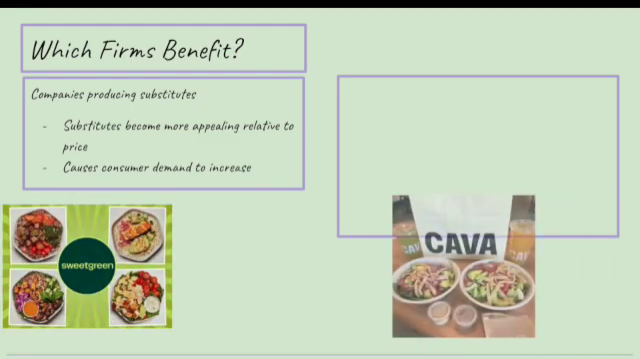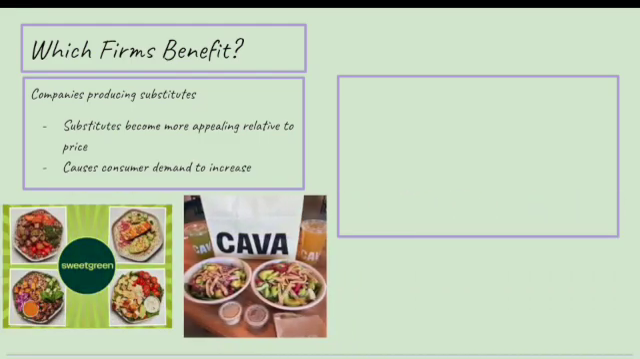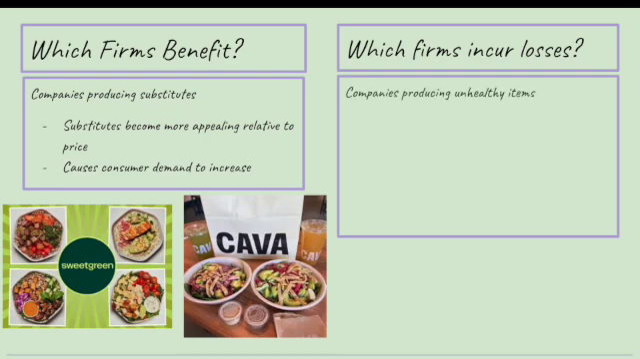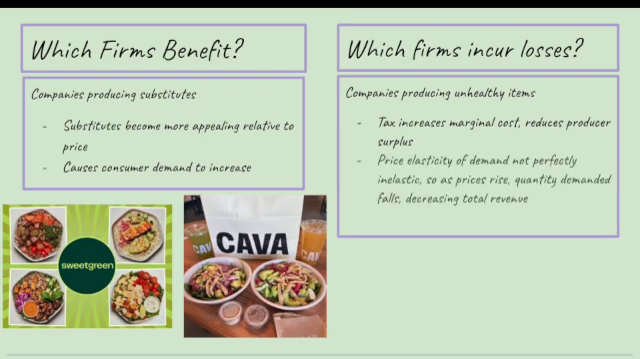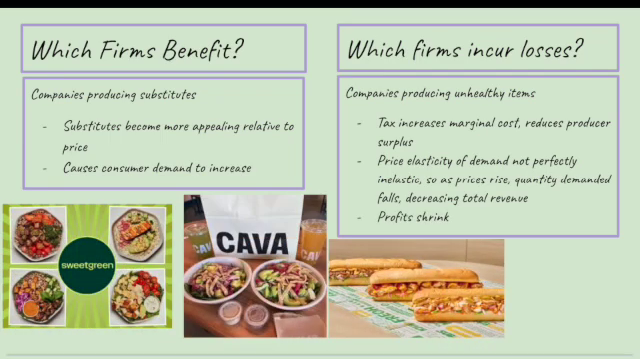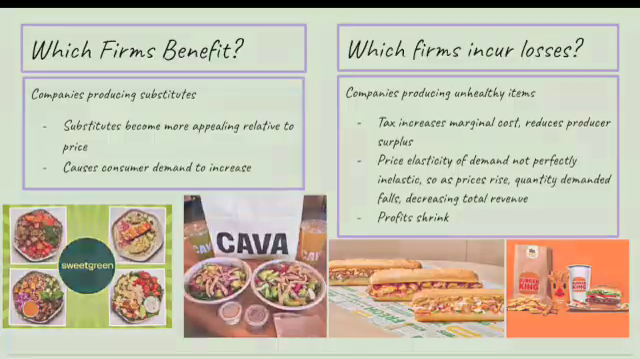Firms producing healthy substitutes benefit as consumers shift towards their products. So brands like Sweetgreen or Kava may even become cheaper than taxed fast food, gaining market share. Whereas companies that produce unhealthy items incur losses, as they are subject to a tax and have to cover that tax in order to not reduce consumption. So fast food chains like Burger King or Subway face higher marginal costs and lower revenues, shrinking profits as quantity demanded drops. But who bears this tax?